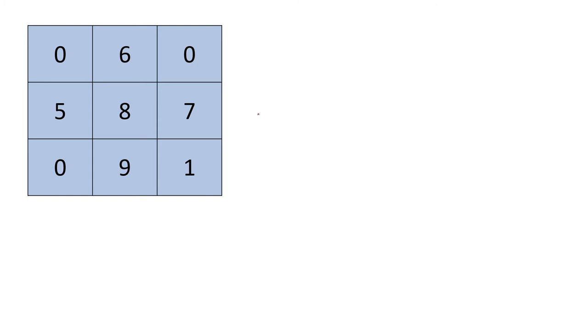Now the question is how to solve this problem. So to solve this problem, one thing we understood is if your starting point varies, then the result will also vary. So if you start from 0, you can't move anywhere because from 0 you can't go anywhere. From 6 if you start, then you can create a path, right? So suppose you are starting from 6, then you can go to this cell, that is 8. So from 8 where can we move? We can move to 5, 9 or 7. So from 8 we can go to 5, and from 5 we can't go anywhere. So from 8 we can go to 9.